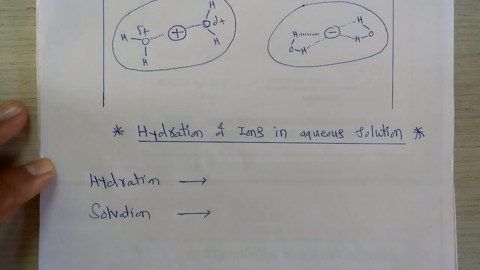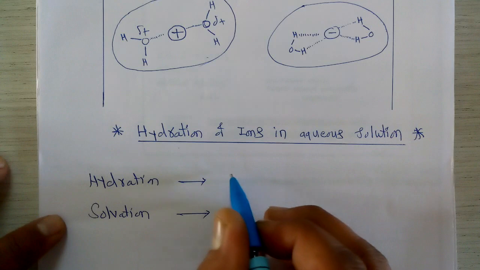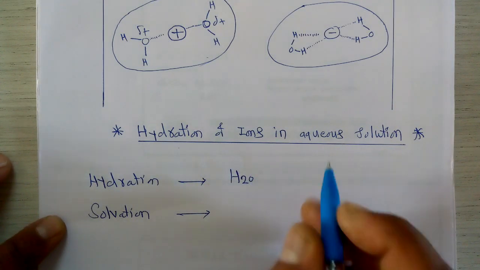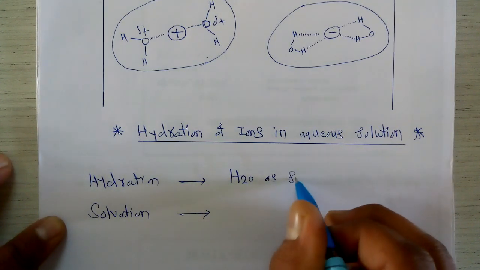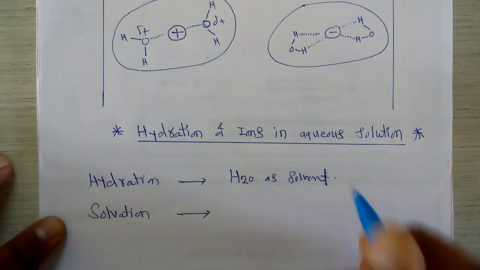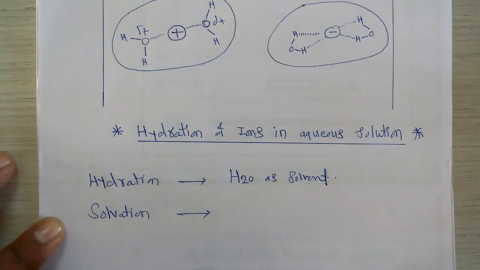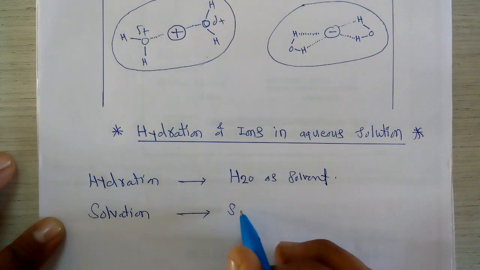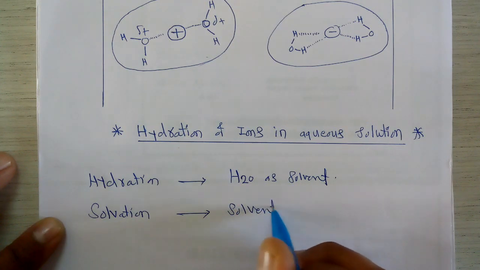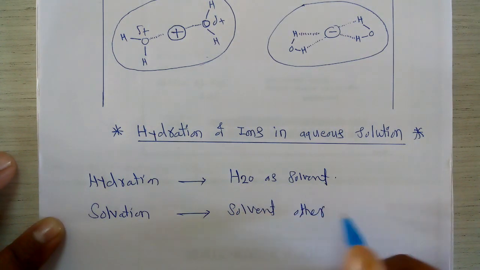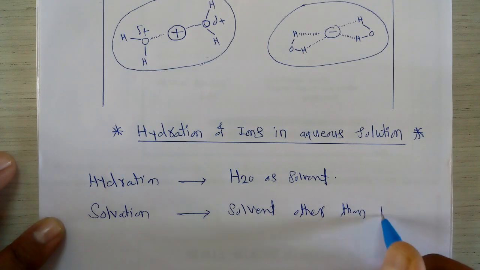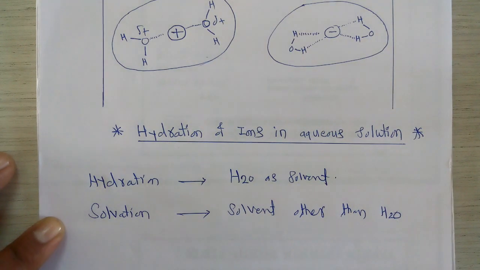Now what do you mean by hydration? Whenever we consider water as solvent, then it is hydration of the ions, while if we consider a solvent other than water, then it is called the solvation phenomena.